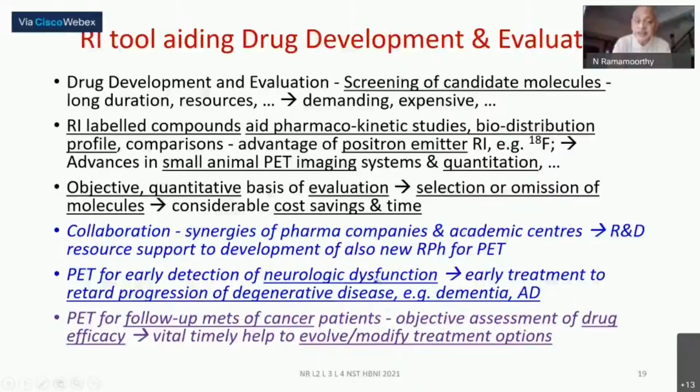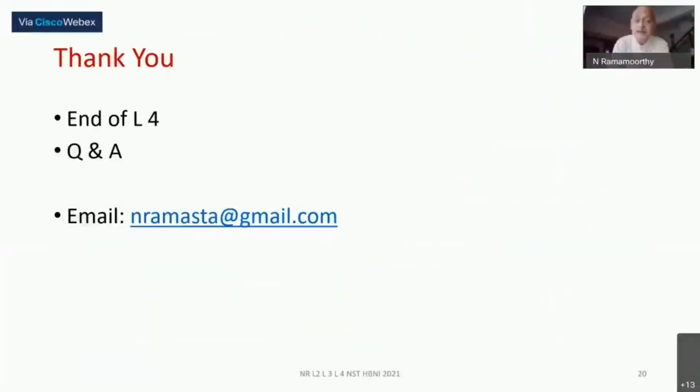The greatest interest currently is in the degenerative neurologic diseases, the neurologic dysfunctions, degenerative diseases for which there is still no cure, but an early detection can help retard the progression of the disease. That could be done through the drug development research part of it.